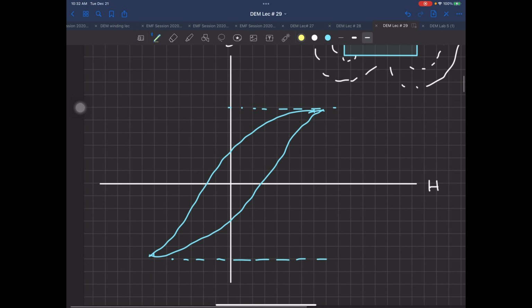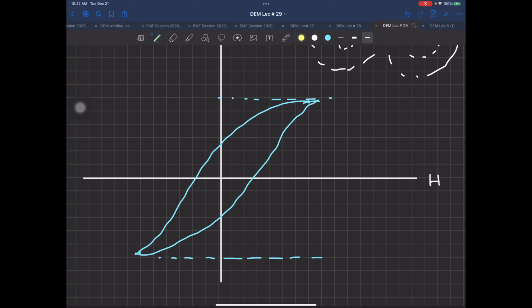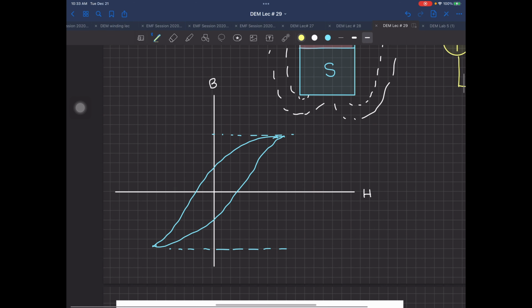Now the same diagram, when you are going to draw it for a permanent magnet, I need you to go back to your machines course, Fitzgerald chapter number 1, not an ideal magnet, a practical magnet.